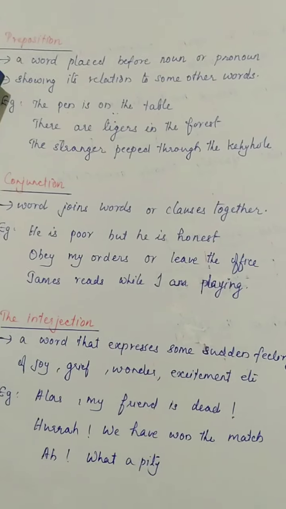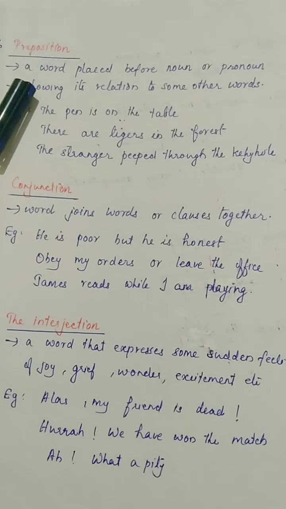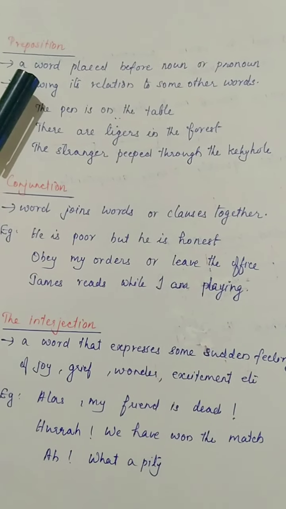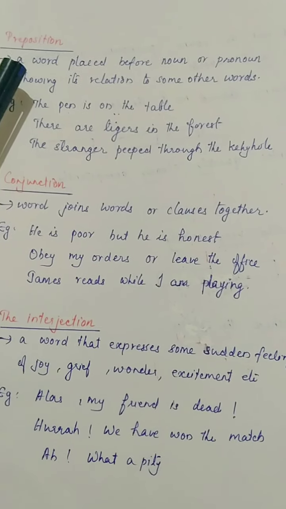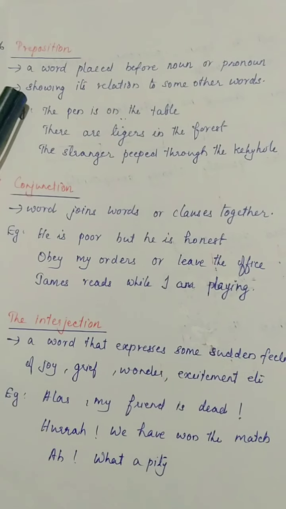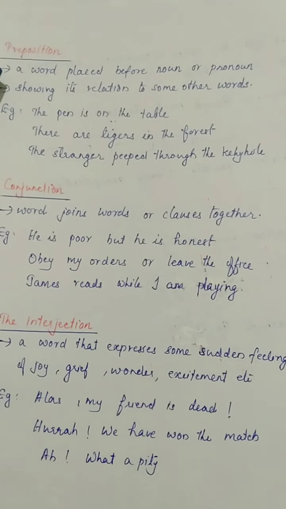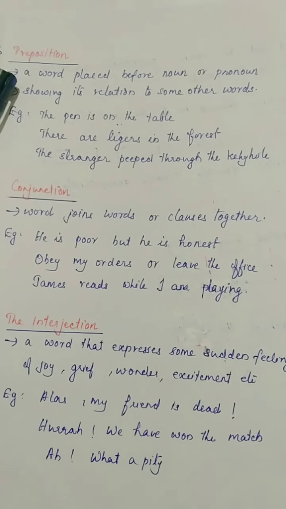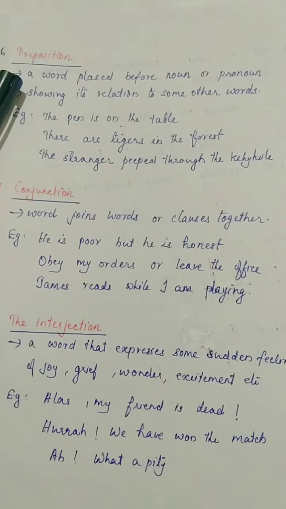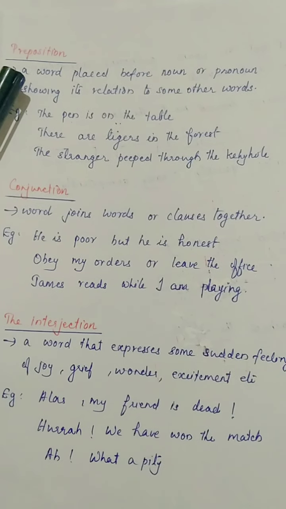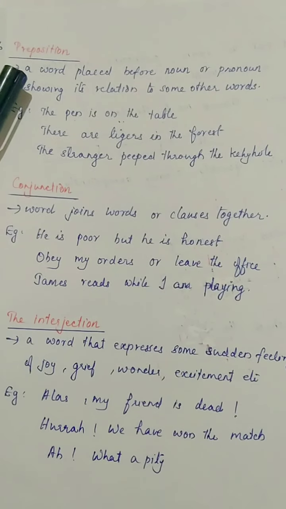A preposition is a word placed before a noun or pronoun, and it shows its relation to some other words.